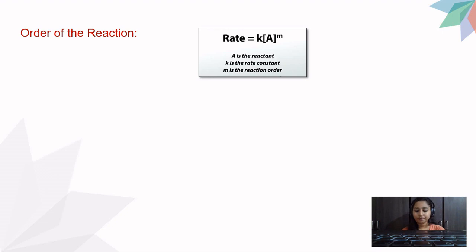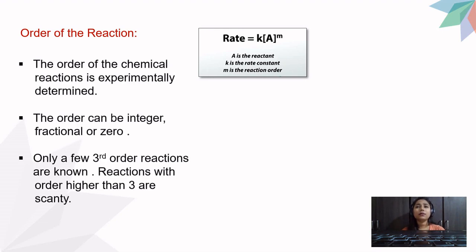Now these are some factors that affect your order of the reaction. The order of the chemical reaction is experimentally determined. I told you this in the last slide that orders are experimentally determined, but the stoichiometric coefficients are theoretically given. So those can never be the same. If it is the same in some reaction, it is just a coincidence. Never write the stoichiometric coefficient as the order by mistake. The order can be integer, it can be fractional, it can be zero.